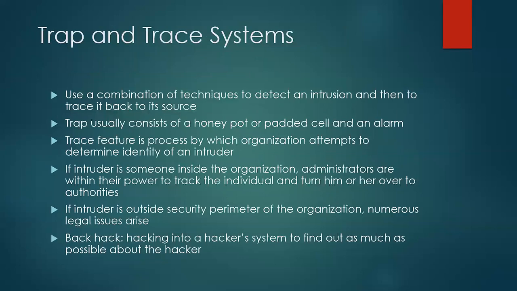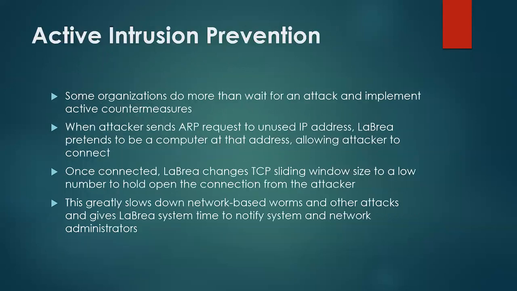Trap and trace systems use a combination of techniques to detect an intrusion and then to trace it back to its source. The trap usually consists of a honeypot or padded cell and an alarm. The trace feature is a process by which the organization attempts to determine the identity of an intruder. If the intrusion is by someone inside the organization, administrators are within their power to track the individual and turn him or her over to authorities.